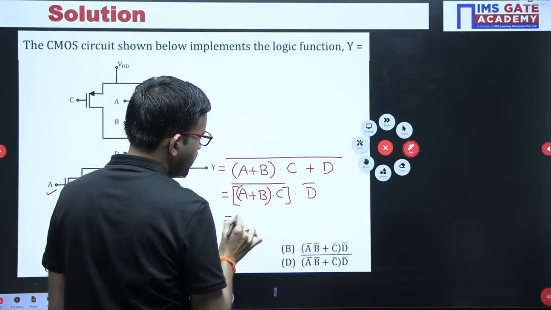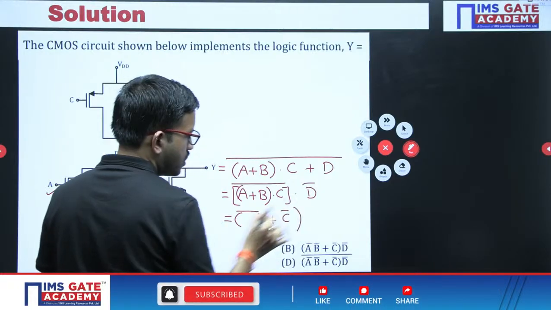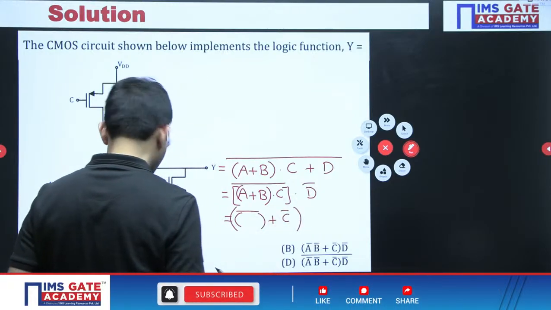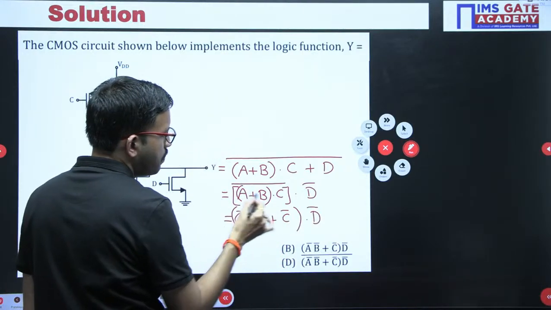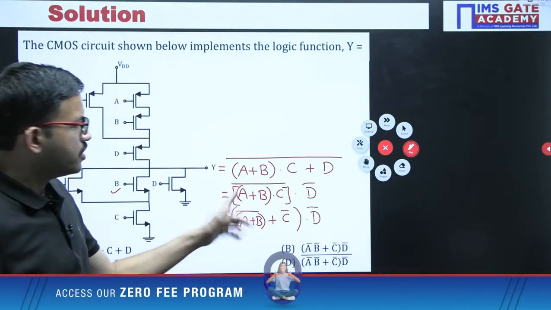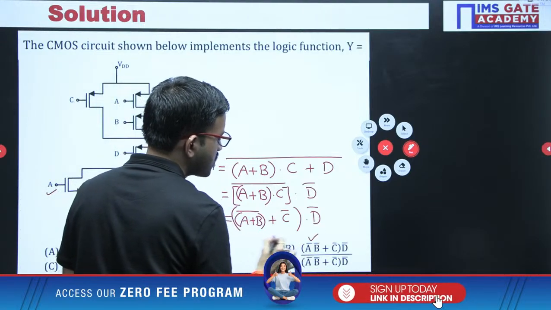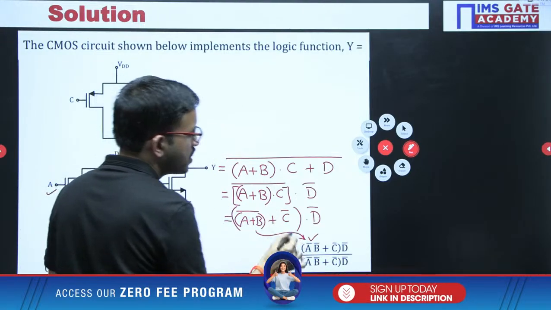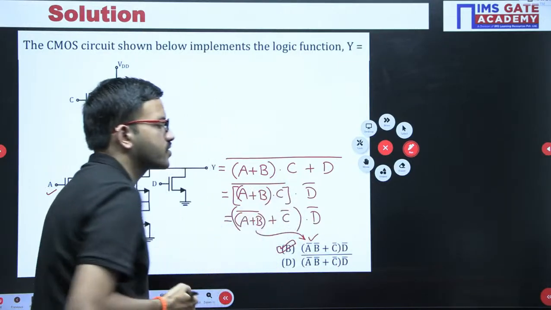First term complement plus second term complement. After that logical AND with D bar. Here A plus B is the first term. Now if you continue further, A plus B whole bar is nothing but what? A bar, B bar. Yes, that is matching here. Then C bar, here we are having, and then D bar. So that means option B is the correct answer.